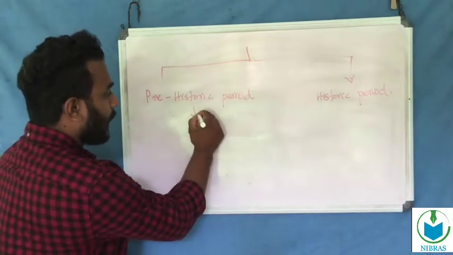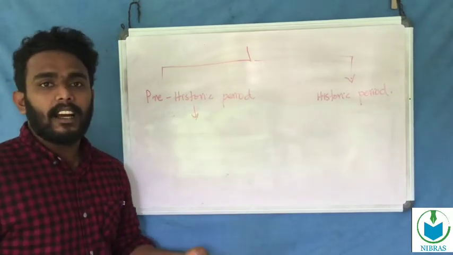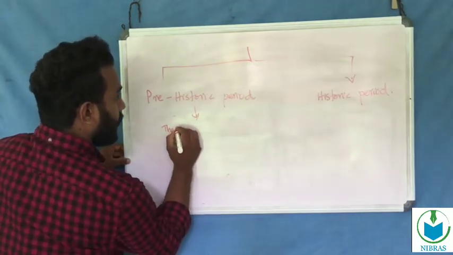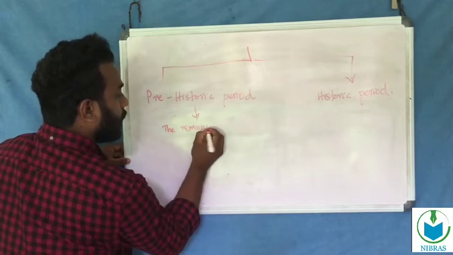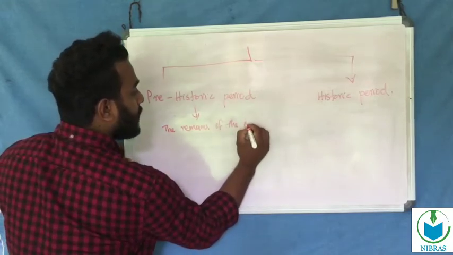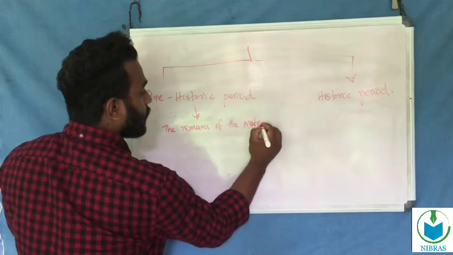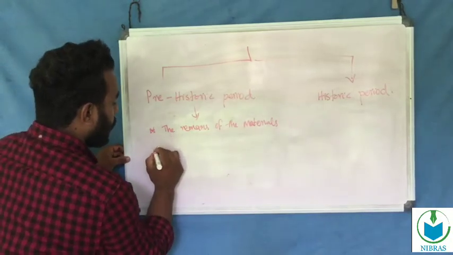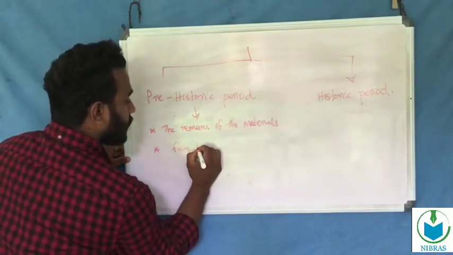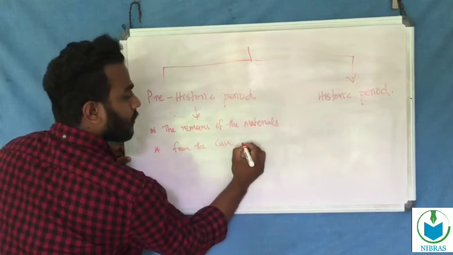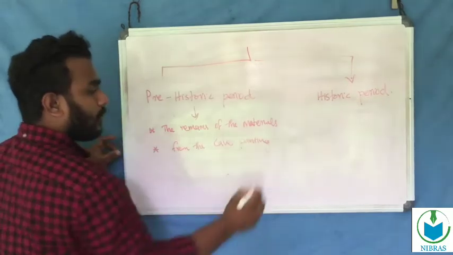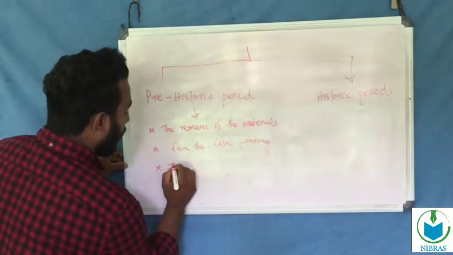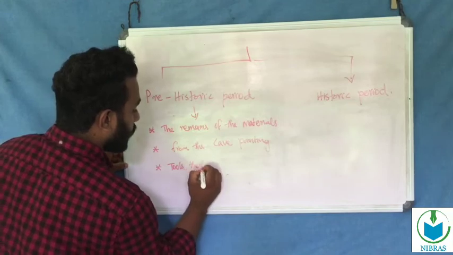In the prehistoric period, we get information from the sources, that is, the remains of the materials that people used, and also from the cave paintings, and the last one, the tools they used.